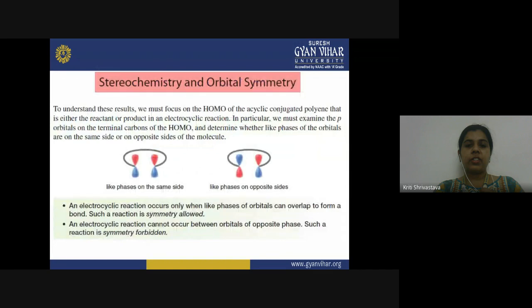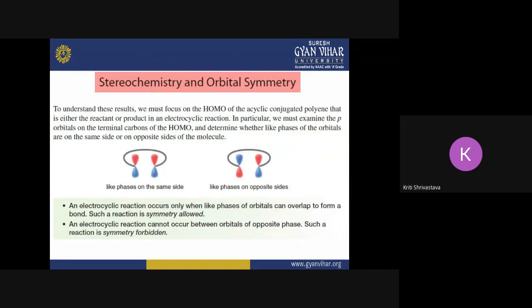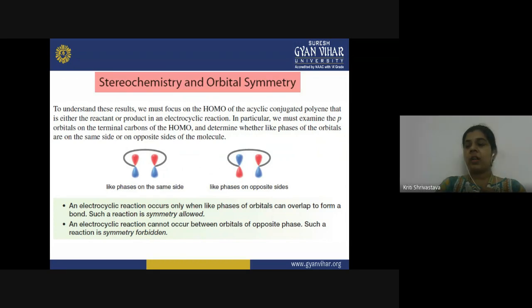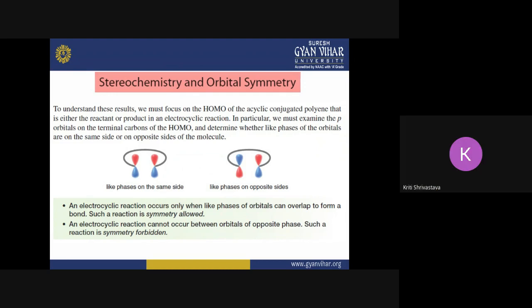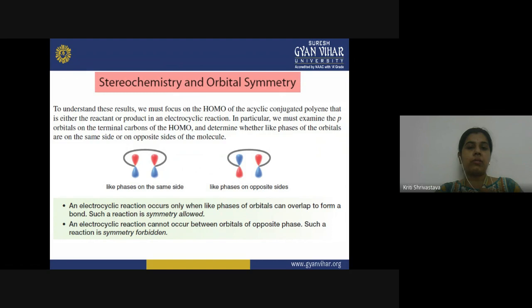Now let us summarize the stereochemistry and orbital symmetry. We have seen that in order to complete the electrocyclic reaction, we have to consider the symmetry of the HOMO. Because they are pericyclic reactions, this symmetry matters a lot. So we must focus on the HOMO of the acyclic conjugated polyene, either the reactant or the product in the electrocyclic reaction. You have to examine only the terminal p lobes.